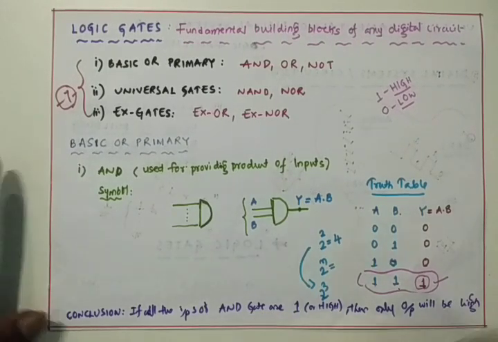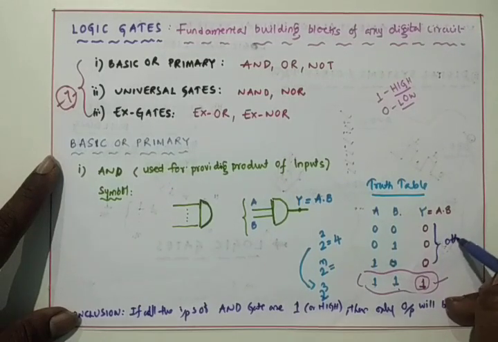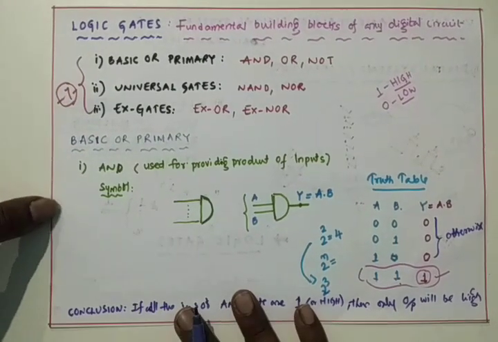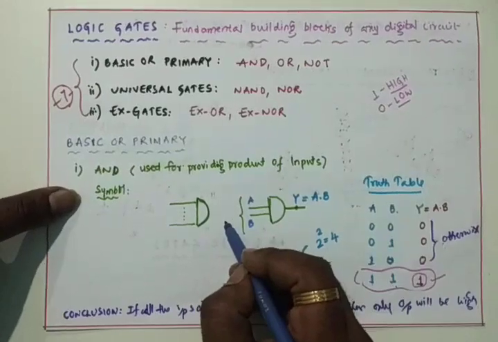Otherwise the output will be 0. For example, I am going with a 3 input AND gate.